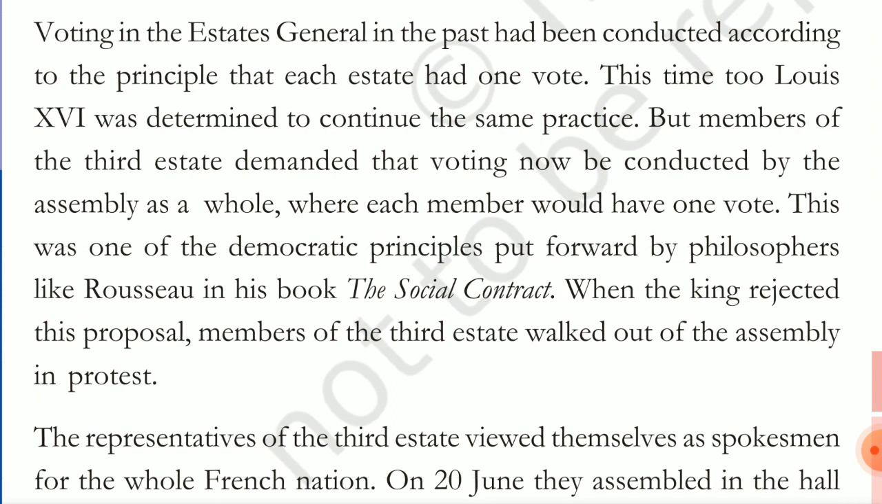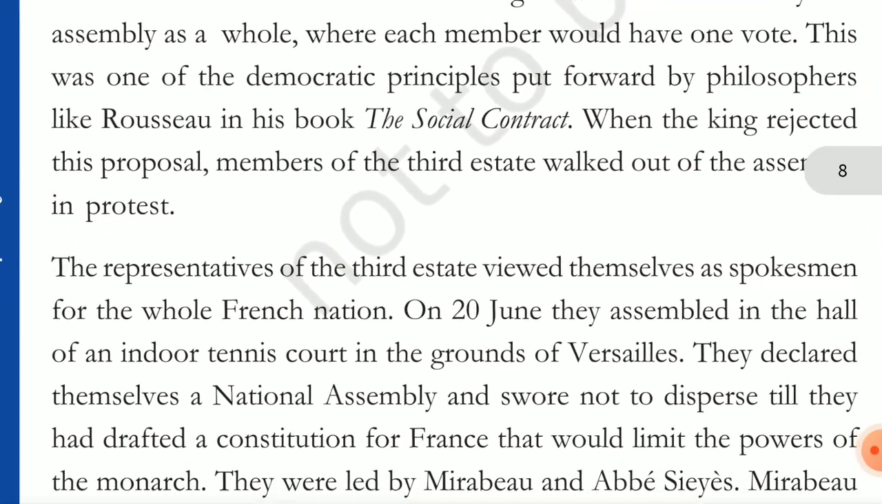The third estate said there are 600 people in our group, the third estate, but the clergy and the nobility had only 300 people each, so it's not fair to give one vote to each group. So they wanted one person, one vote. But the king denied this.